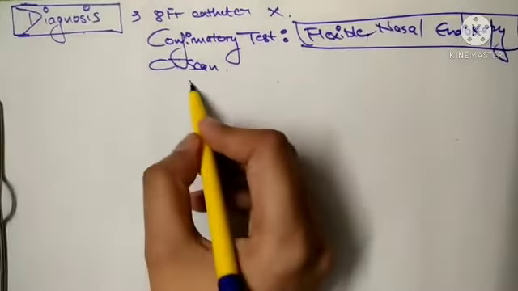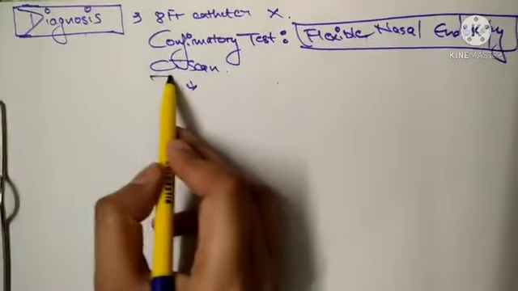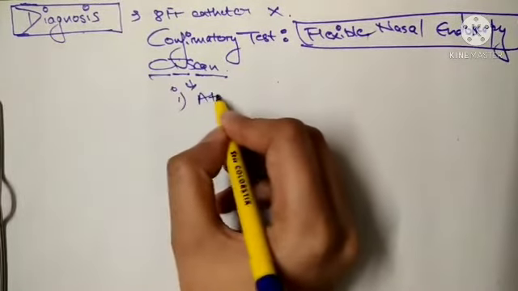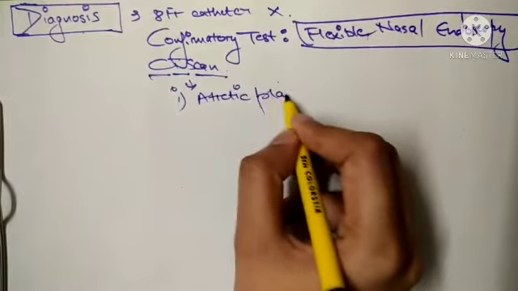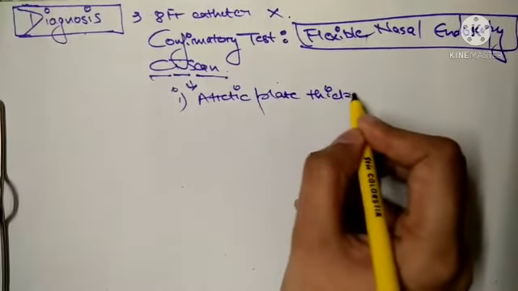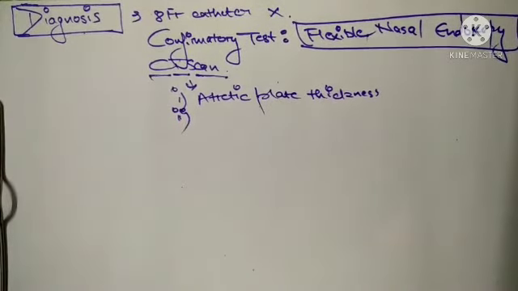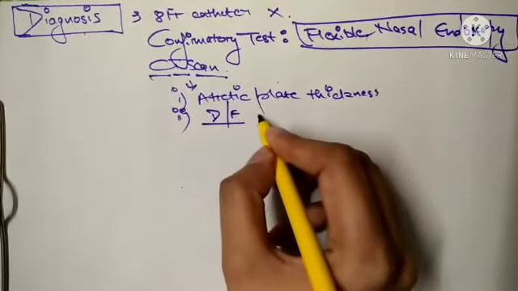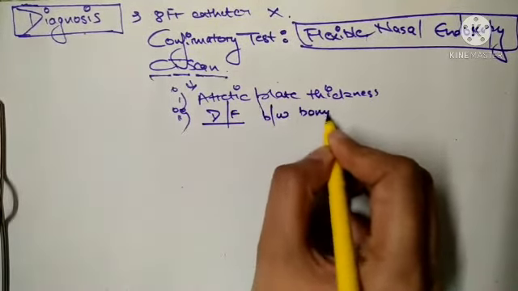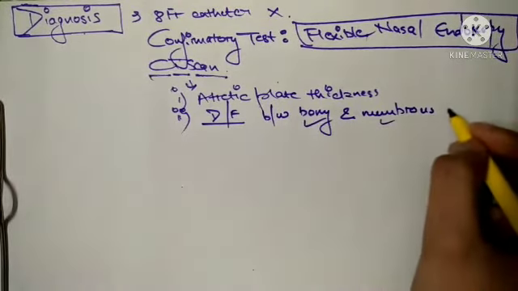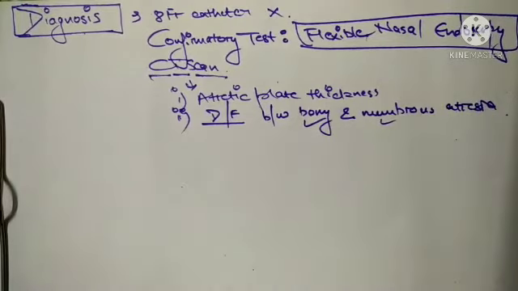What will the CT scan do? This is a computed tomographic scan. It demonstrates the atretic plate thickness. First of all, you will know the thickness of the atretic plate which separates the mouth and the nasal cavity. Then you can differentiate between bony and membranous atresia. So this way you can diagnose.